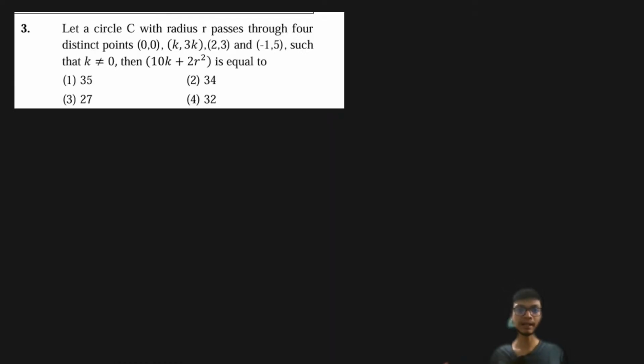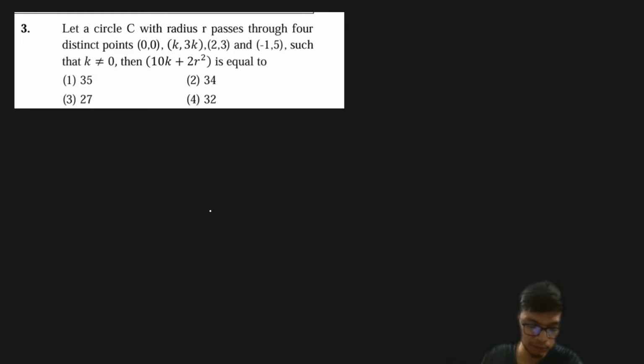So the next problem is again another numerical type question. If you look at this problem, the question is very simple. You just have to apply your basic concepts of coordinate geometry, right? It is said that a circle with a radius r passes through the four distinct points, which are given as (0, 0), (k, 3k), (2, 2) and (-1, 5), such that the value of k is not equal to 0. Then you have to find 10k plus 2r squared. That is what you have to find.